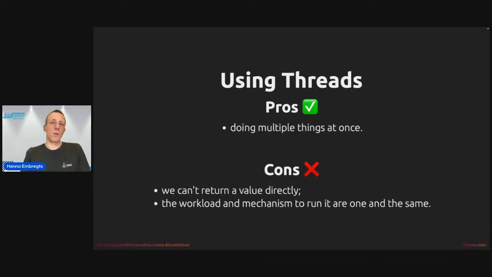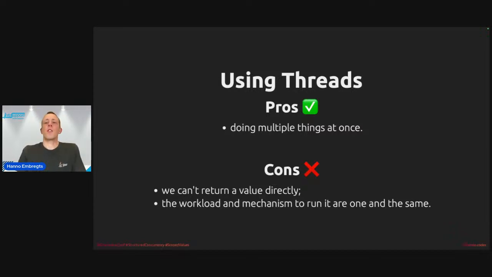And the second drawback is actually the biggest one, if you ask me, because we have defined a thread, but that is a mechanism or a concept that defines 2 things, actually. It defines the workload, so the work that has to be done, but it also defines the mechanism to run the workload on. It will be this single thread. Well, that's very static, not very dynamic, and it's very difficult to configure. It would be hard, for example, to do the single announcement on multiple threads here, one of the single announcements.